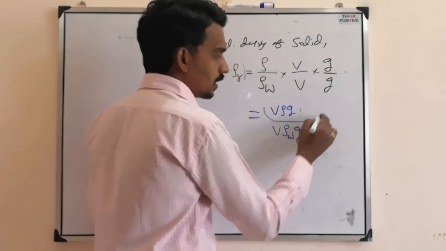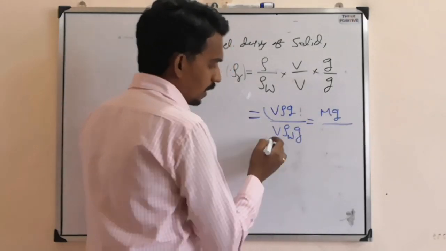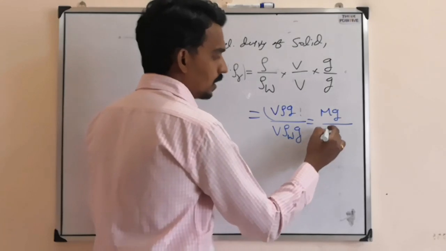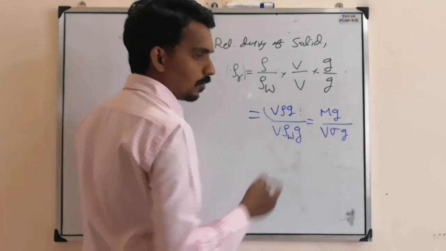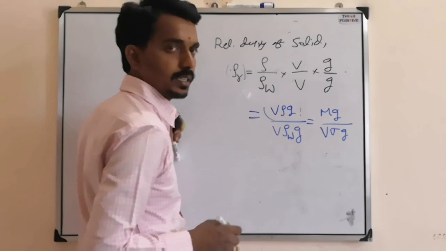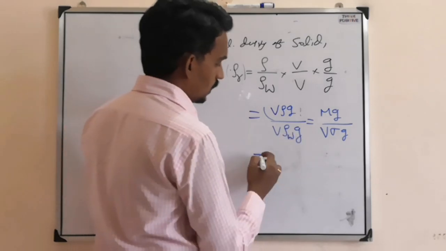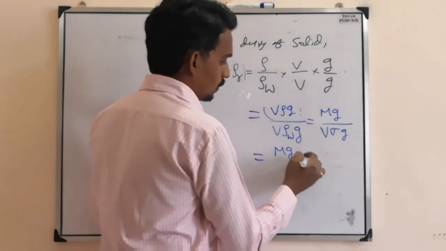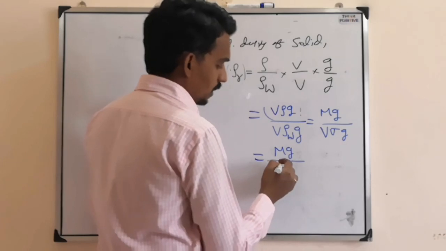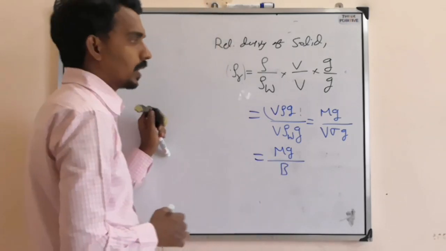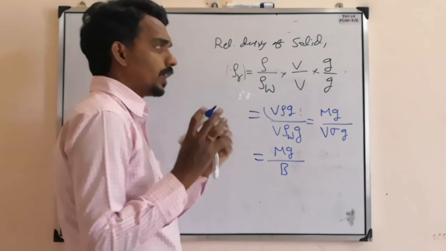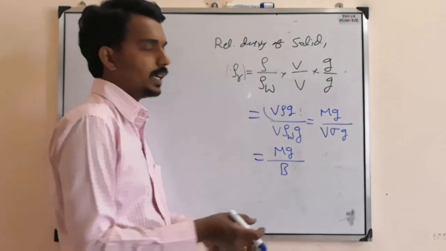V rho g is nothing but mg, and V rho w g is nothing but V sigma g, where sigma is the liquid density. So mg by V sigma g is nothing but buoyancy force.